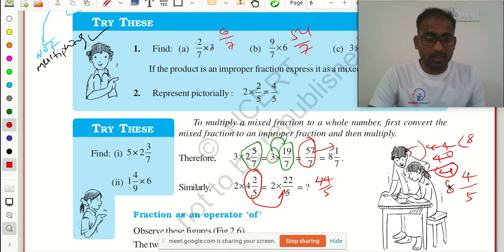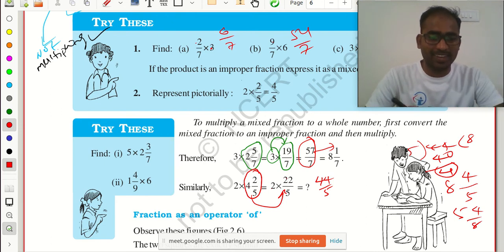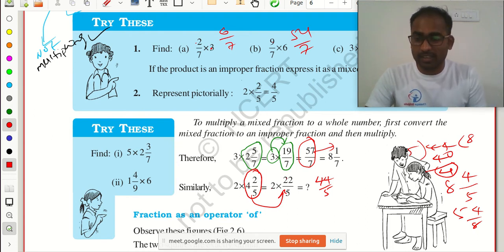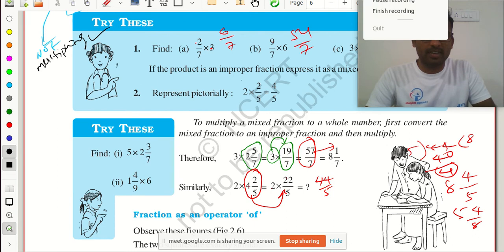Is this right? Or 5 4 by 8? Is this right? 5 4 by 8. Why not this one?